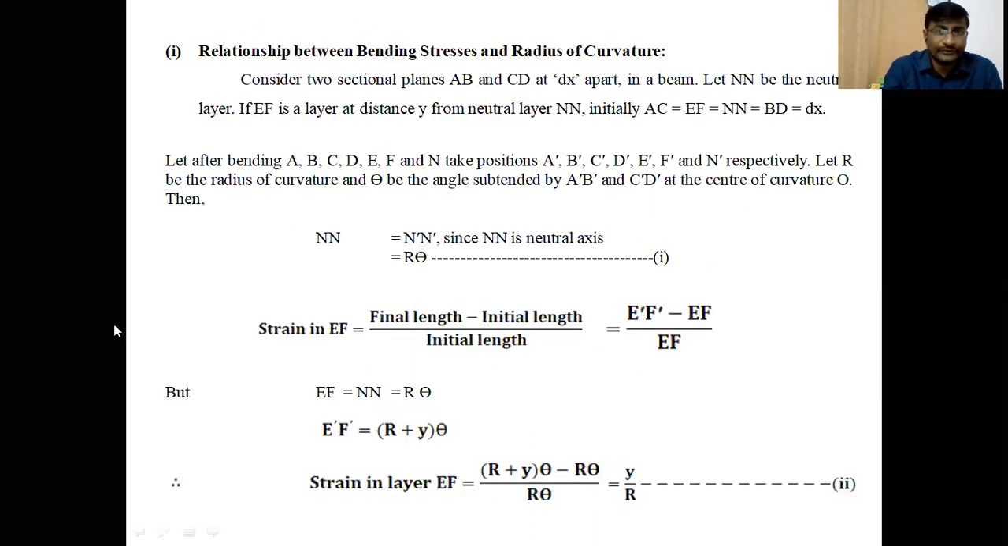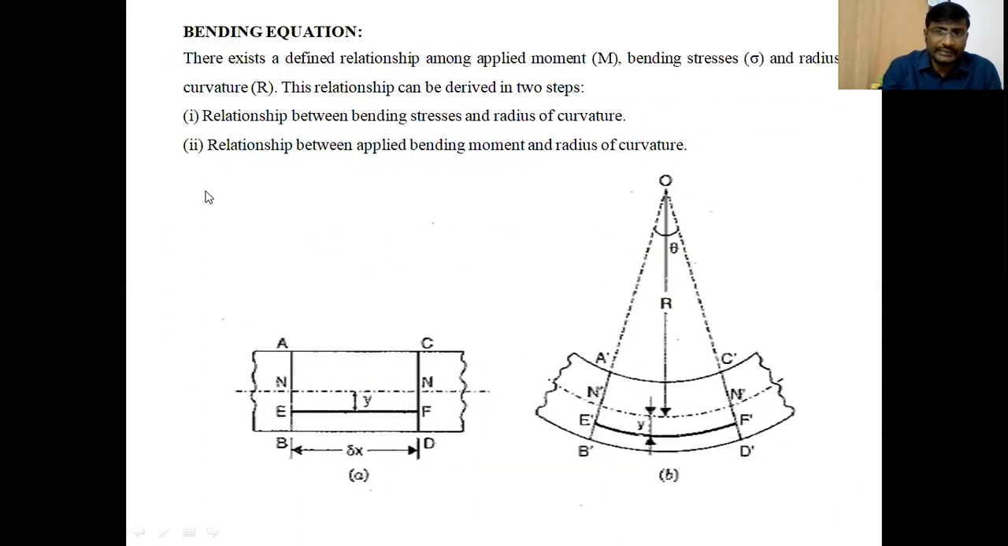But after bending, what is going on there? Let after bending, A, B, C, D, E, F and N take positions A dash, B dash, C dash, D dash, E dash, F dash and N dash. So all the points change from initial position to final position. Let capital R be the radius of curvature and theta be the angle subtended by A dash, B dash and C dash, D dash at the center of curvature O. A dash, B dash is one of the planes, C dash, D dash is the other plane, which subtend an angle of theta at the center of curvature.